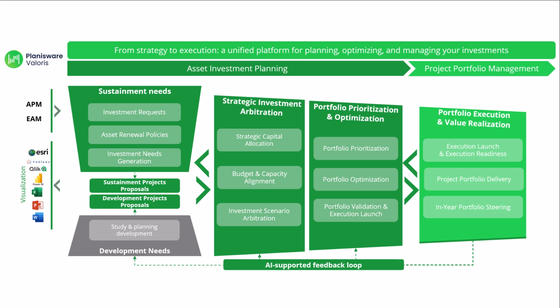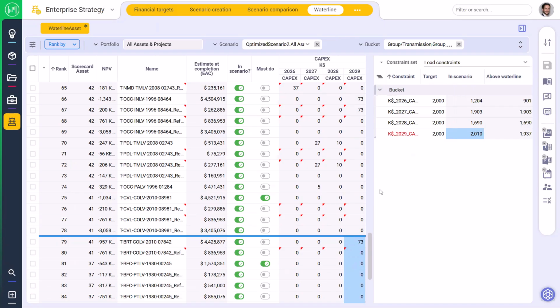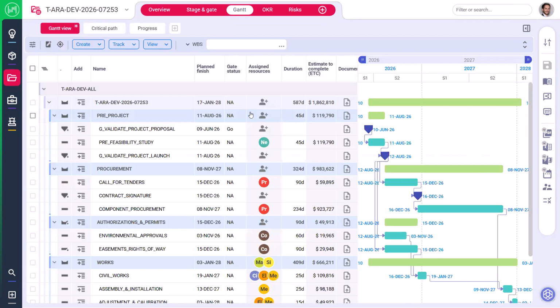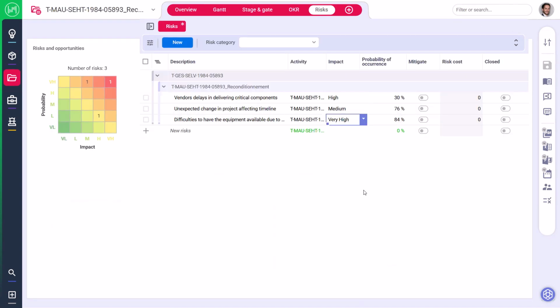Once the portfolio is approved, Valoris moves investments directly into execution. Approved initiatives become executable projects in the same platform, preserving scope, assumptions, costs, and decision rationale. Project and portfolio managers plan activities, dependencies, milestones, schedules, budgets, and resources. Then they monitor actuals, forecasts, remaining work, costs, timelines, utilization, and risks during delivery.